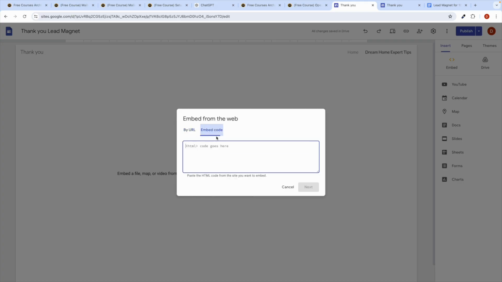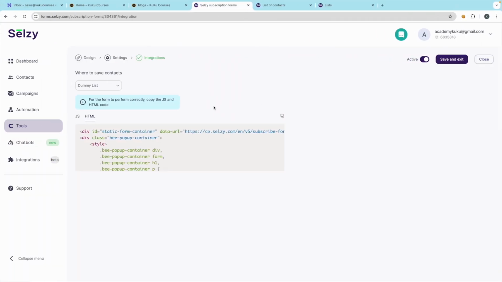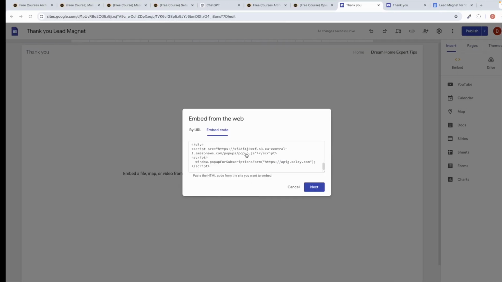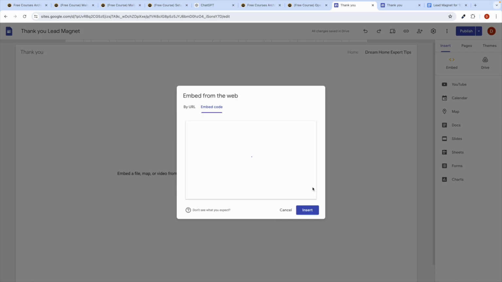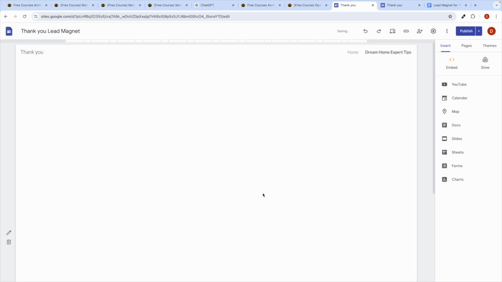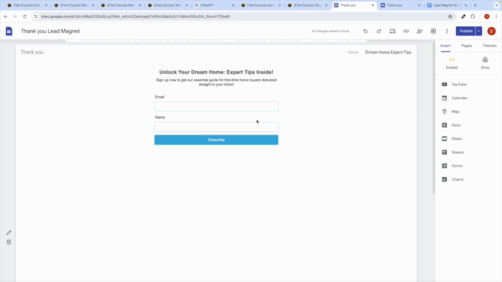Click on embed code, right click and paste the code which you have copied from this software. Then click on the next button, click on insert. That's it. Awesome, so you have got this one over here.